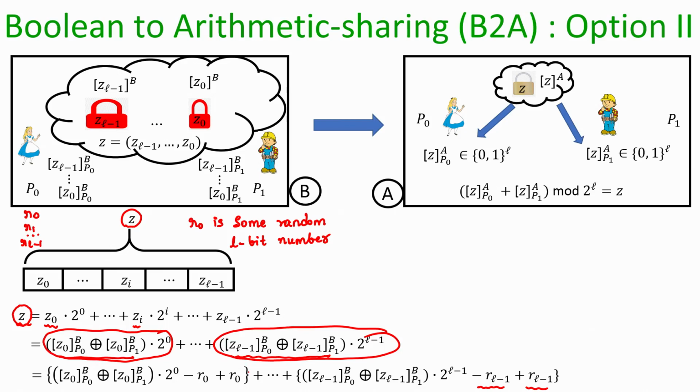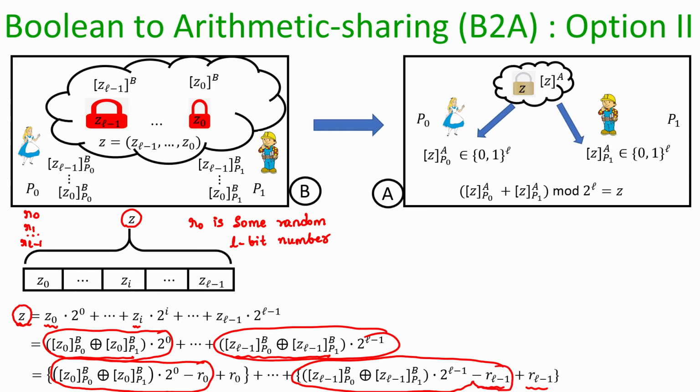And now, within each curly bracket, if we somehow ensure that the masking of the terms with the corresponding R values go to Bob somehow. That means, if I take the first curly bracket here, then somehow we ensure that Bob gets z naught times 2 power 0 minus R naught. From the second curly bracket, Bob gets z 1 times 2 power 1 minus R 1, and like that from the last curly bracket somehow we ensure that Bob gets z L minus 1 times 2 power L minus 1 minus R L minus 1.